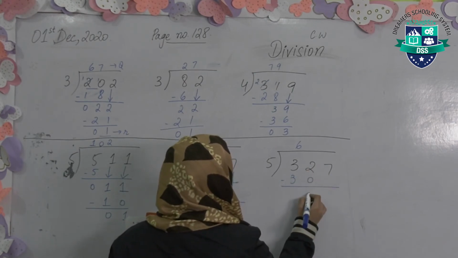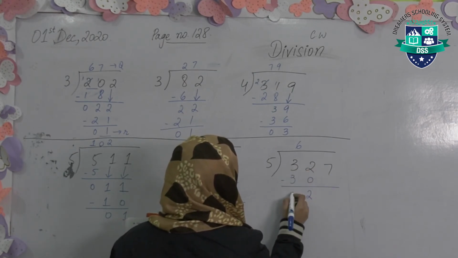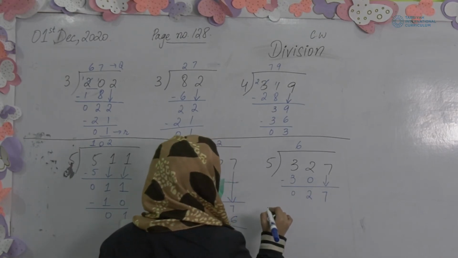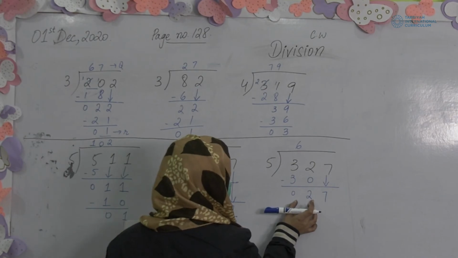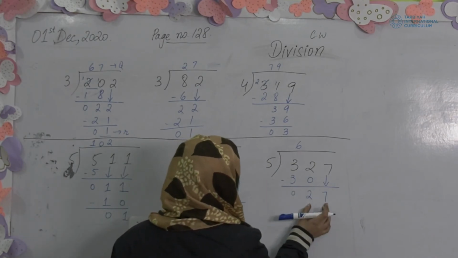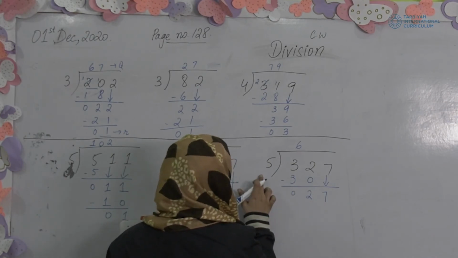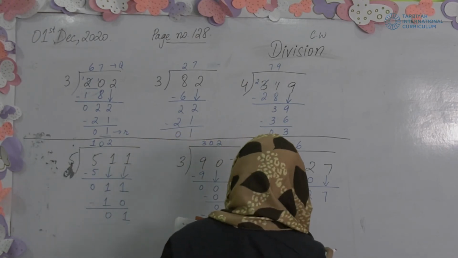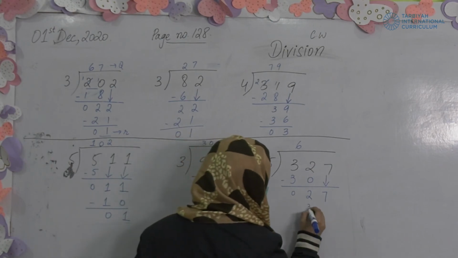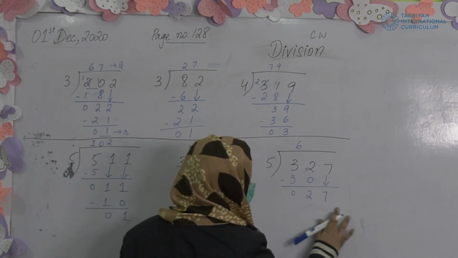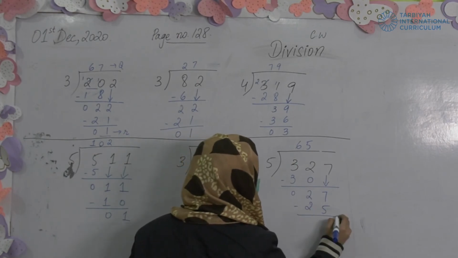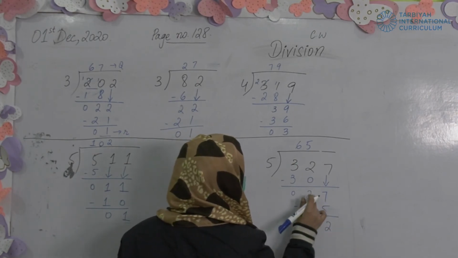2 minus 0 is 2. 3 minus 3 will become 0. Automatically 7 will come down after subtracting these values. Now 27, where does 27 go on 5? 5 ones are 5, 5 twos are 10, 5 threes are 15, 5 fours are 20, 5 fives are 25, 5 sixes are 30. 30 cannot come because it will become greater, so 5 fives are 25. 7 minus 5, 2, 2 minus 2, 0.